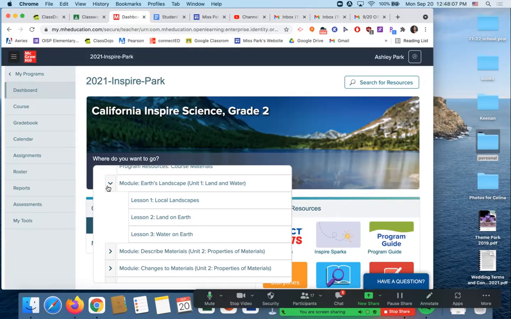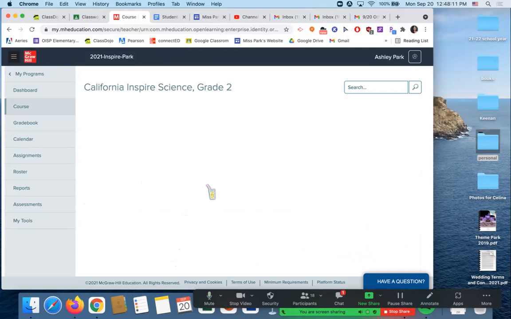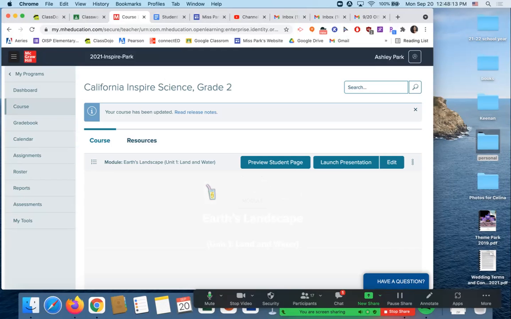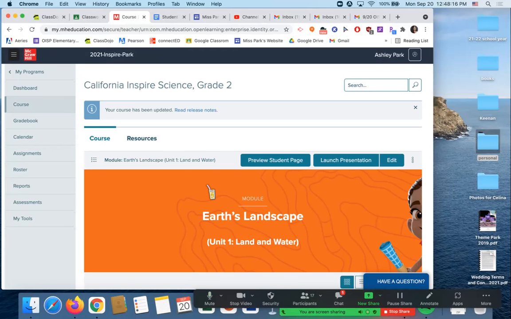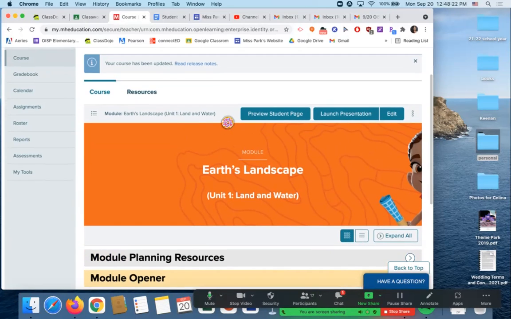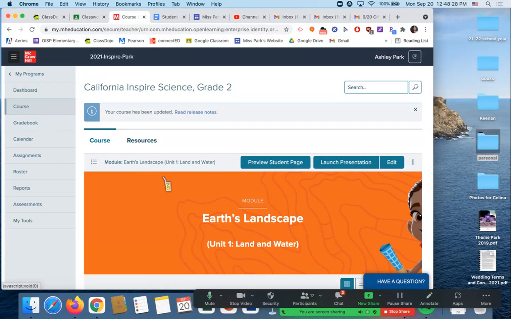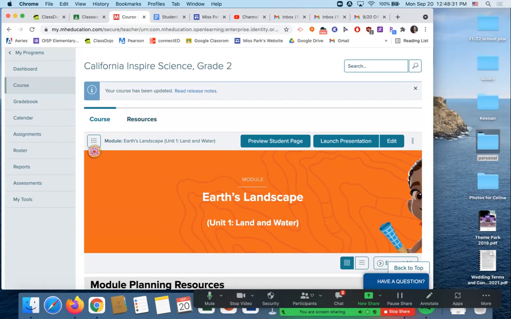Now, let's say that you forget and you don't open it up and you just click on Unit 1. What it's going to do, it's going to open you up to our lesson opener. So you're not going to have as many options as I do, but you're going to see that this is going to be the module opener. Now from here, if you get here and you're not sure how to go back to the dashboard, which is your home page, you can actually click on this notebook.